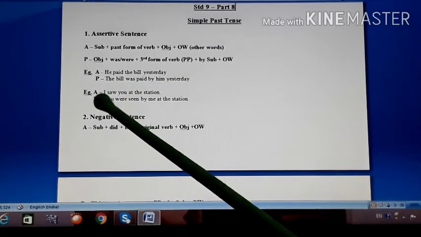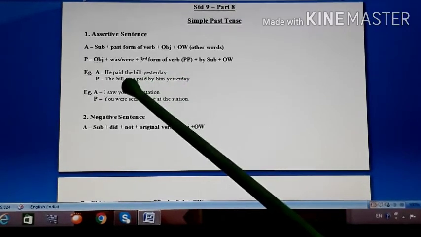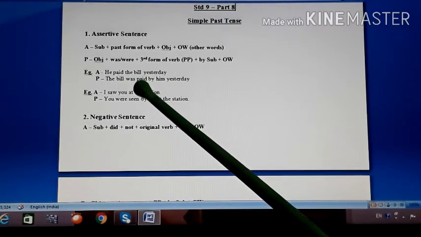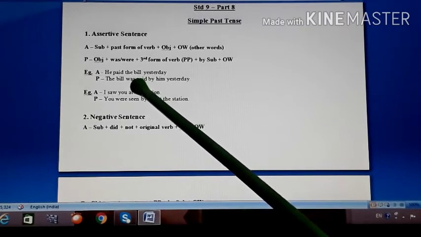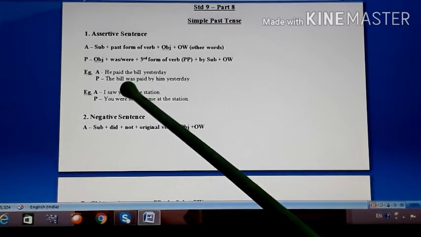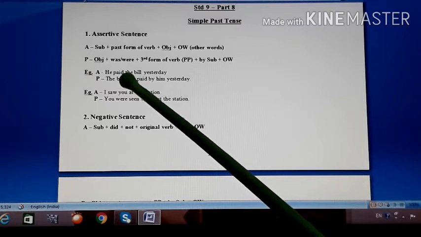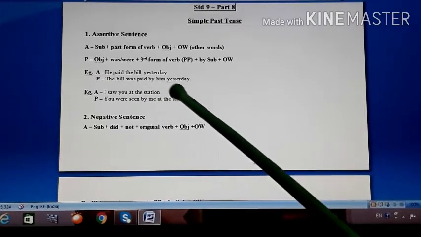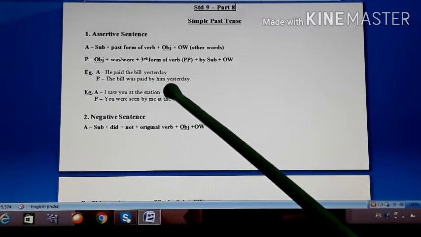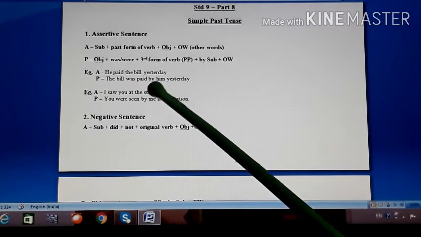Look at the example. He paid the bill yesterday. Okay, what did he pay? The bill. So when you ask the question with what, you get your object. So the bill is your object, and bill is what? Singular. Bill means here it. The pronoun we use for it is it. So in passive it will begin with the bill was paid, third form also paid, so we don't have to make any changes over here. The bill was paid by him yesterday. So he became him because it came at the place of object, and before that we use the preposition by.